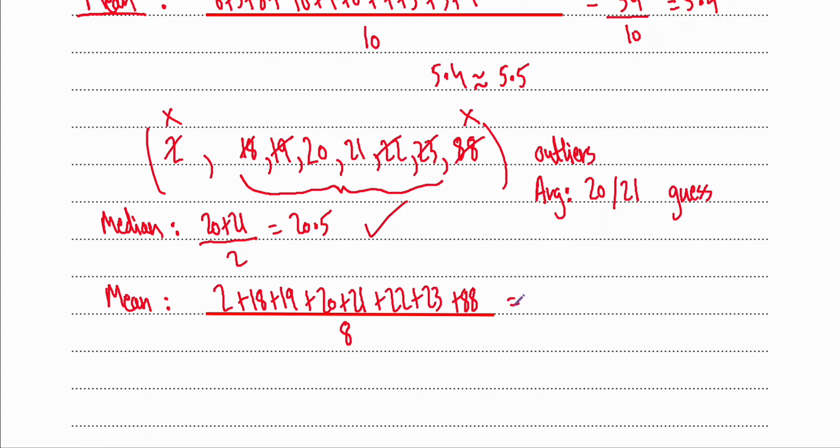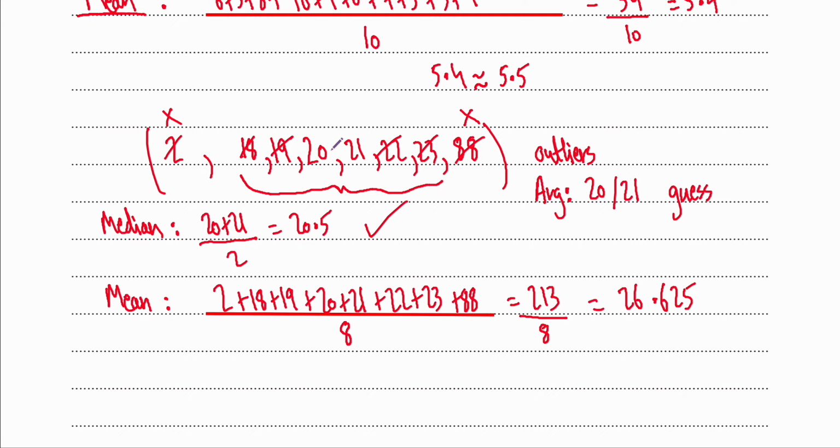I'm going to put it in my calculator just to make sure. 2 plus 18 plus 19 plus 20 plus 21 plus 22 plus 23 plus 88 is 213. Then we divide that by 8, and we get 26.625.